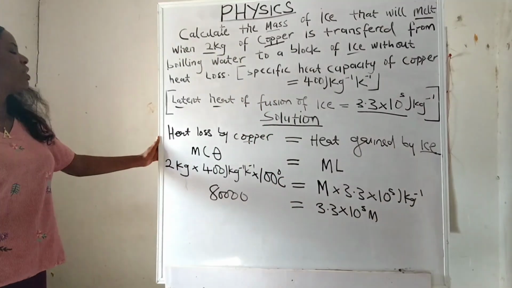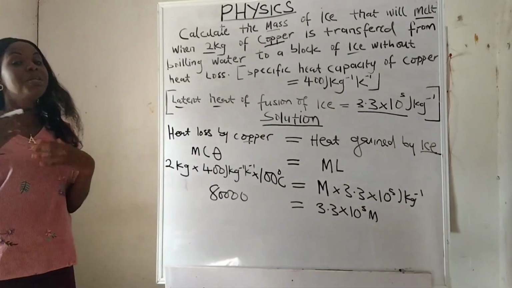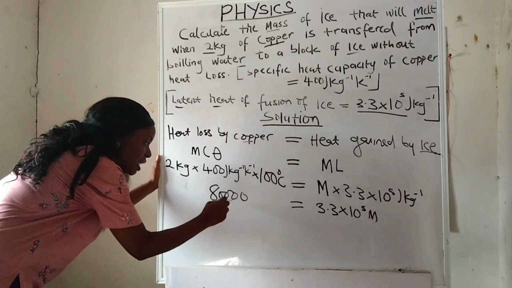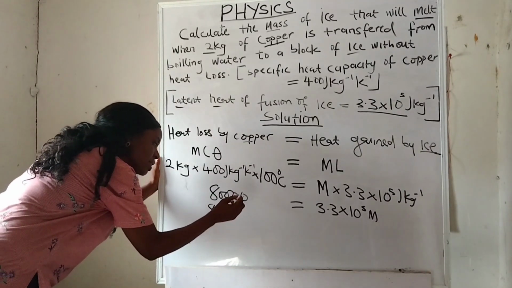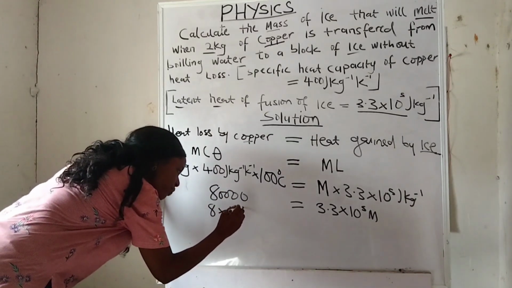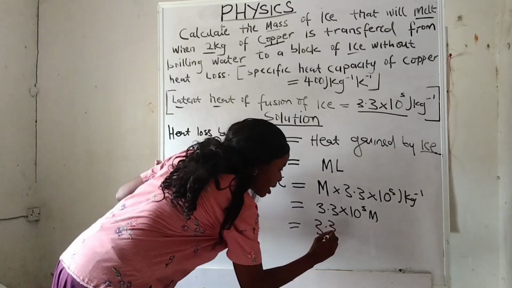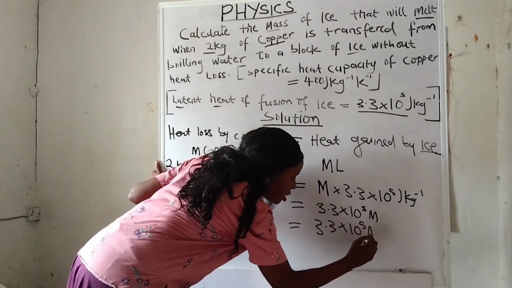If I continue, because this one is in standard form, I would like to put this one also in standard form so that they will be uniform. So I'll write 8 instead of 80,000. How many zeros are here? 1, 2, 3, 4. So 8 times 10 raised to the power 4 equals 3.3 times 10 raised to the power 5 M.